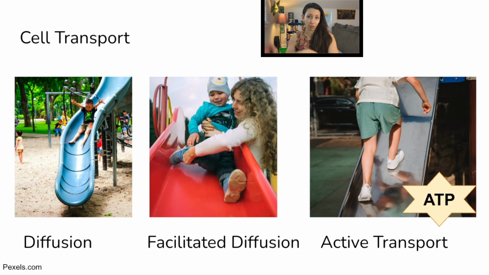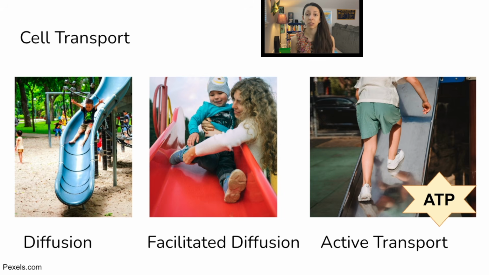So molecules are going to go from a higher concentration to a lower concentration, but with the help of a transport protein. And so in that case, if we're using our slide metaphor here, we can imagine a kid going down with the help of a parent or a friend. That's facilitated diffusion. High to low, still no energy required, but we do have the help of a transport protein.